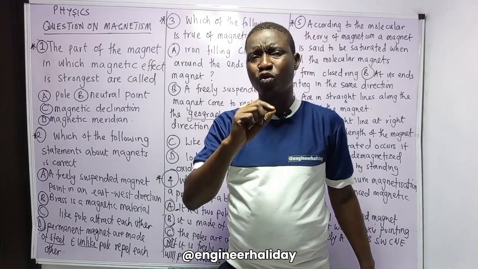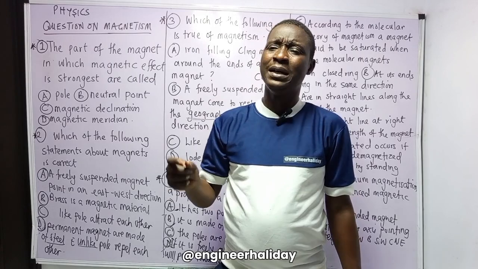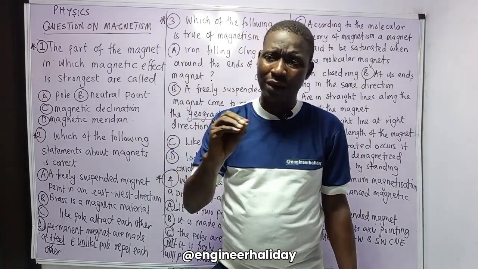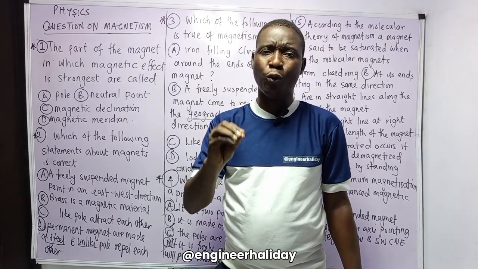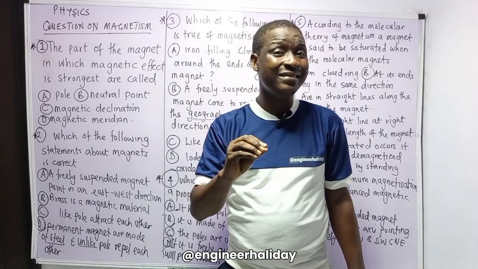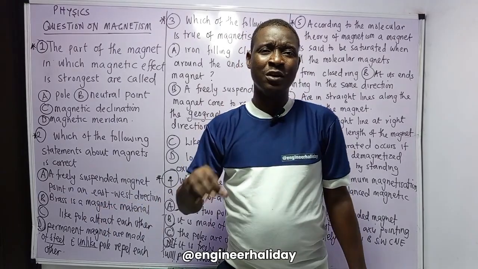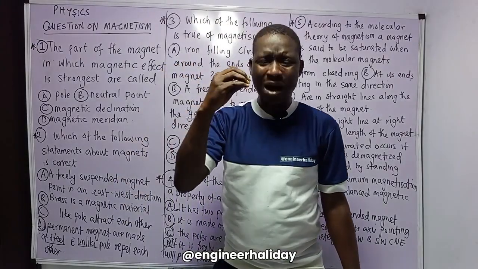Don't also forget that a magnet can repel if the poles are the same, but can attract if the poles are unlike. That means like poles repel while unlike poles attract. We call this magnetism when we want to study the properties of a magnet.